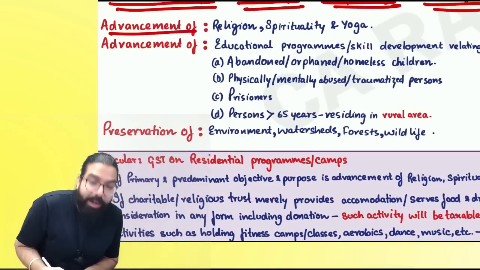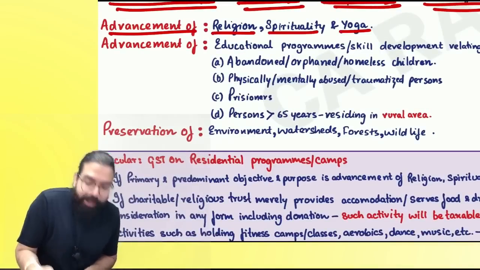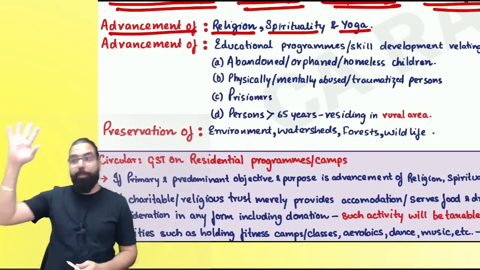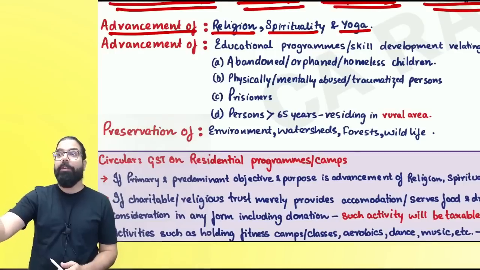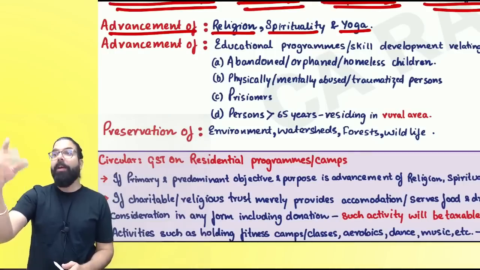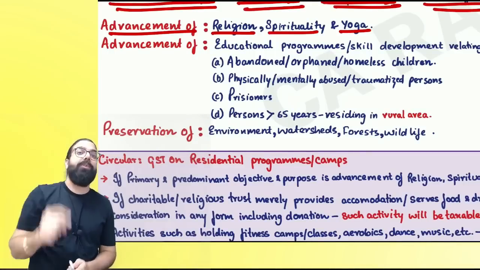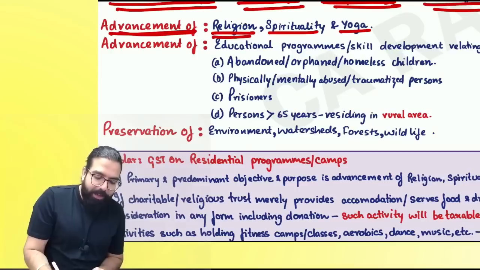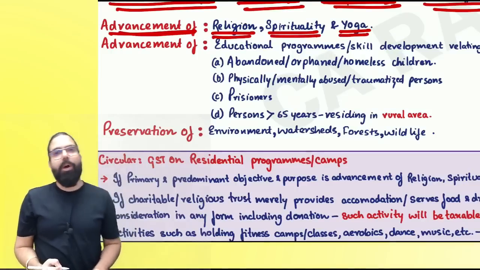The next one is if you are doing advancement of religion, spirituality, and yoga. Venki started teaching yoga to people. Are we clear? Charitable institution. First of all, he has to take registration. And then he is doing charitable activities, which is what, everyone? Advancement of religion, spirituality, and yoga.